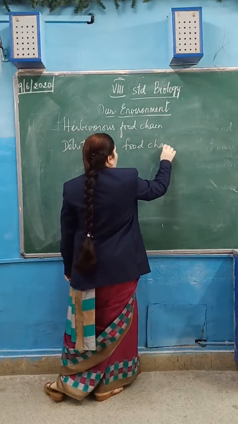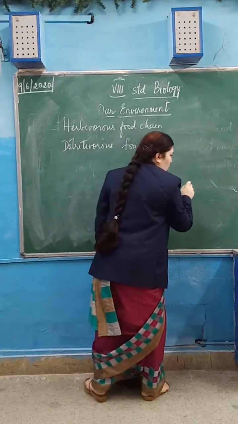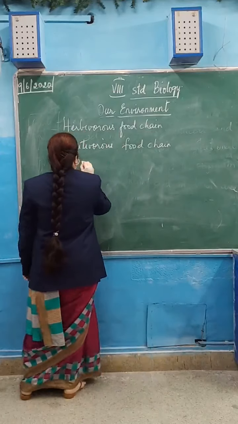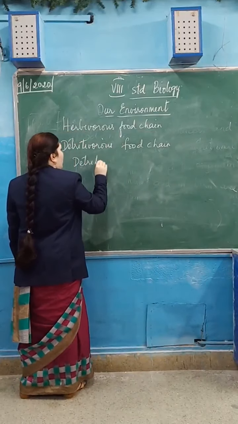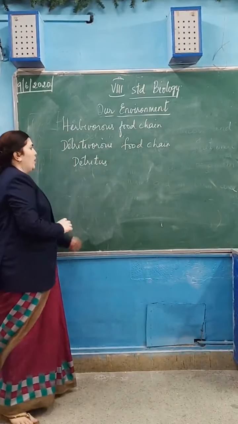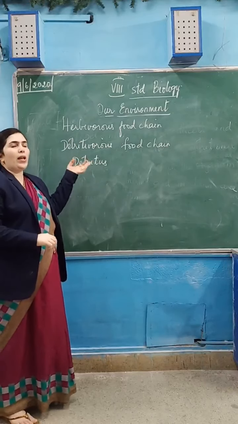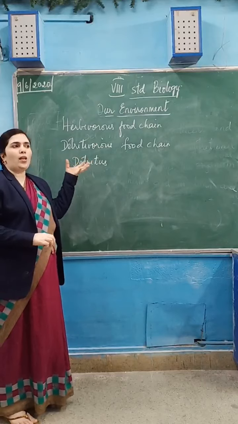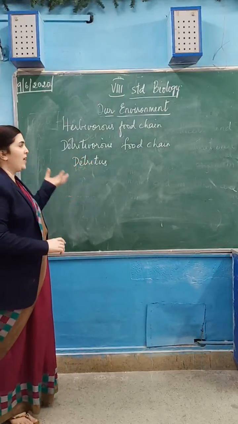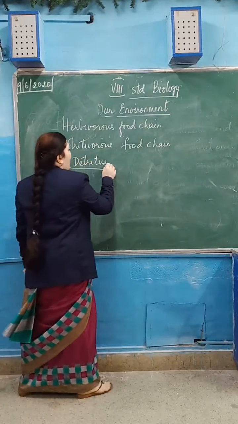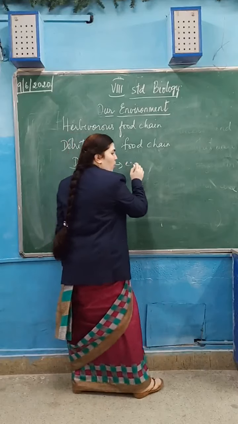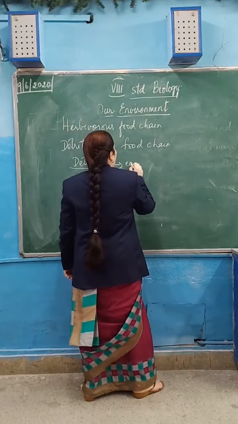For example, detritus is what? It may be fallen leaves, any waste from plants, animal waste, or dead and decaying animals, and that is eaten by the earthworm.